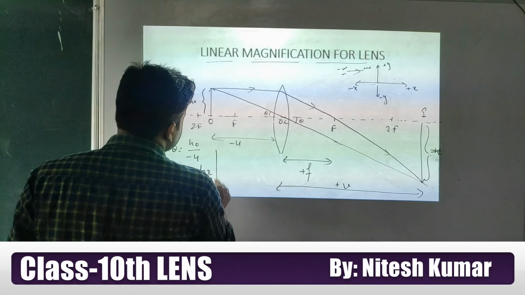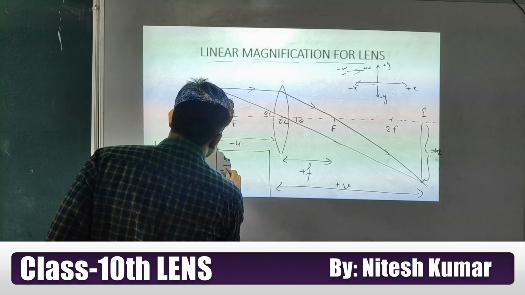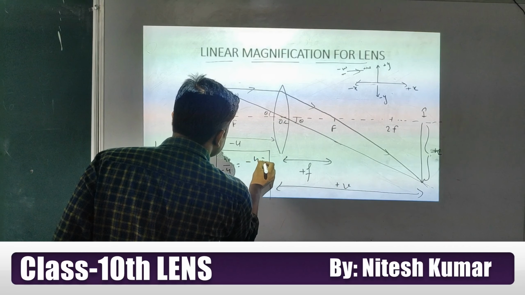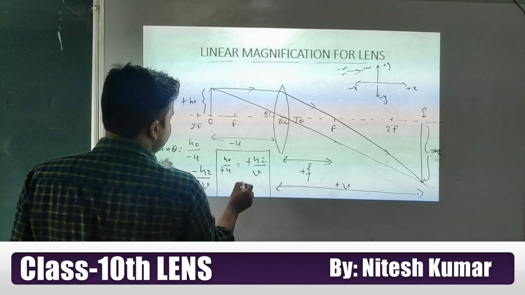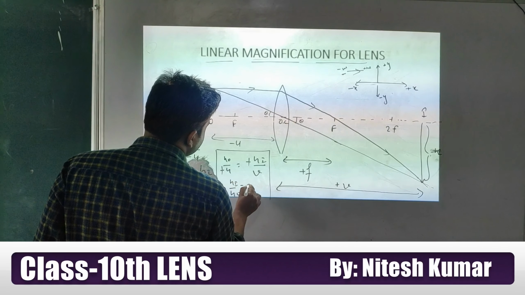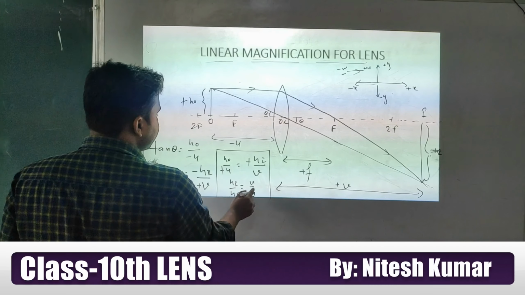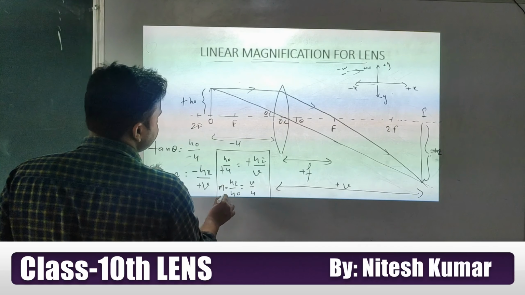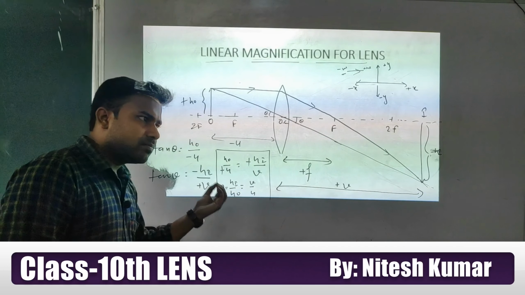So if you equate these, what do you get? h naught by minus u equals minus hi divided by v. This minus will cancel out, and from here you get hi by h naught equals v by u. If you take this one this side and this one that side, you get m. This is the magnification formula. I already explained what the magnification formula is.